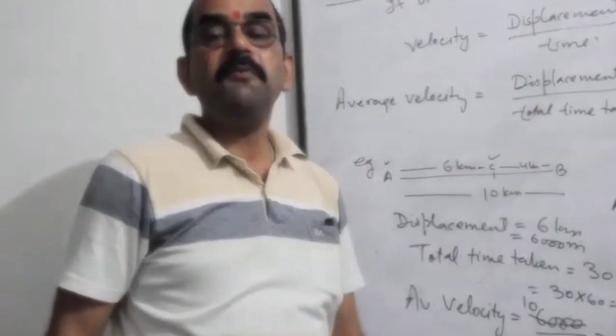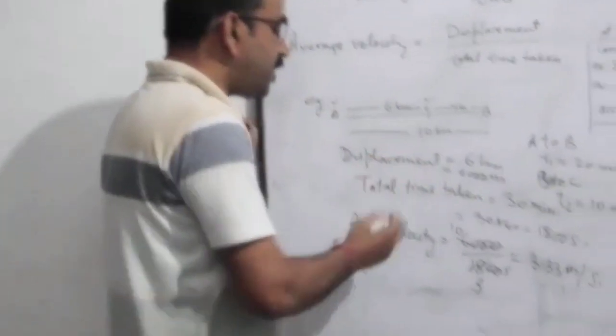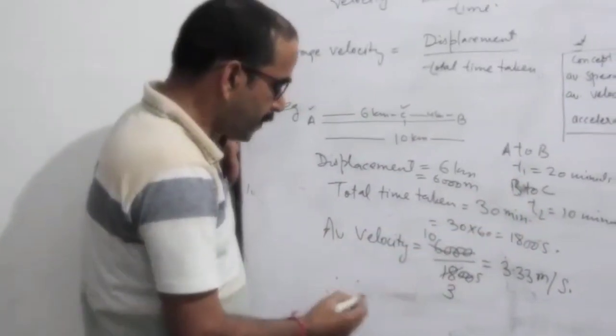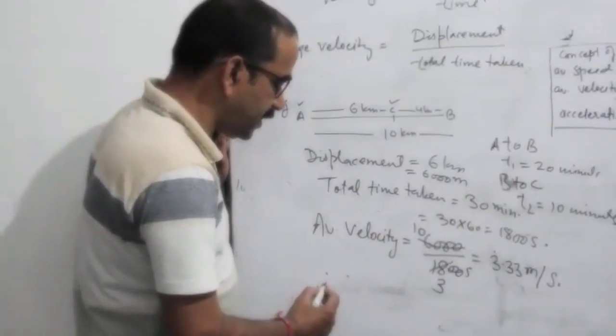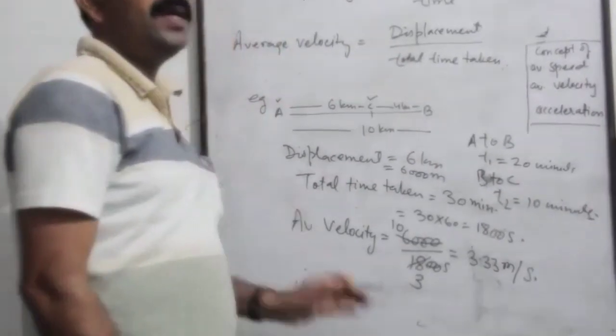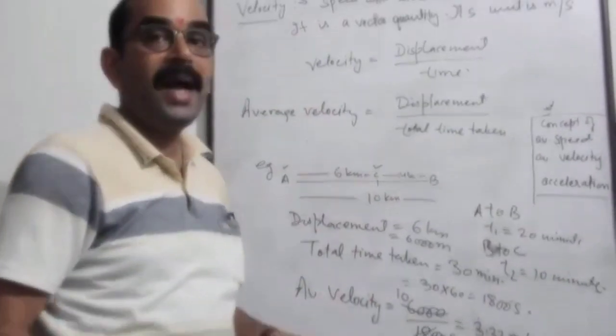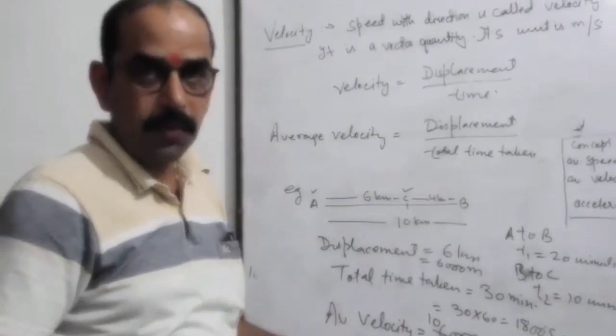Sometimes initial and final velocity are given, suppose there is a question in which initial velocity and final velocity are given. Initial velocity we generally represent in physics as u, and final velocity is represented as v. Then we can also find average velocity by adding the two and dividing by 2.